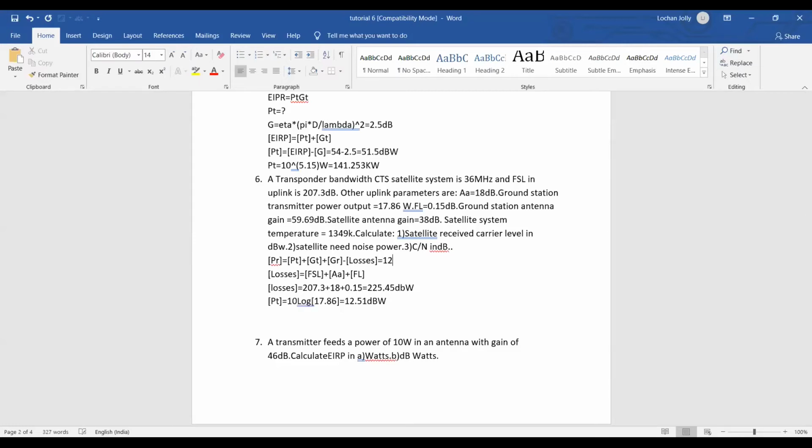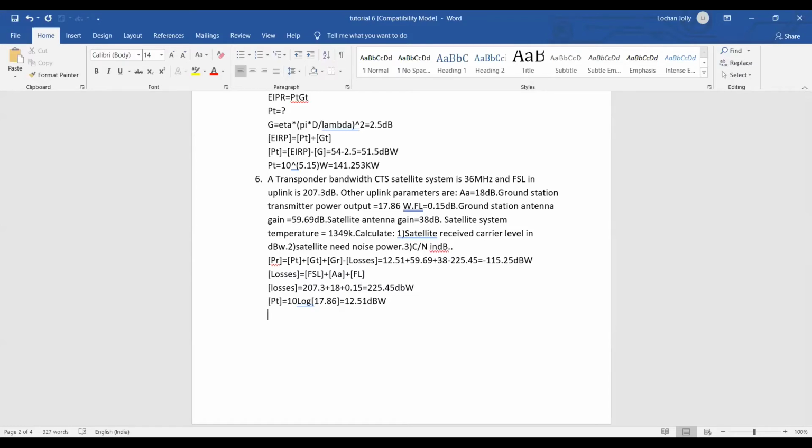It is 12.51 plus GT transmitting antenna gain is 59.69 plus the satellite antenna GR 38 minus 225.45. बताइए कितना होगा? 115. Okay.